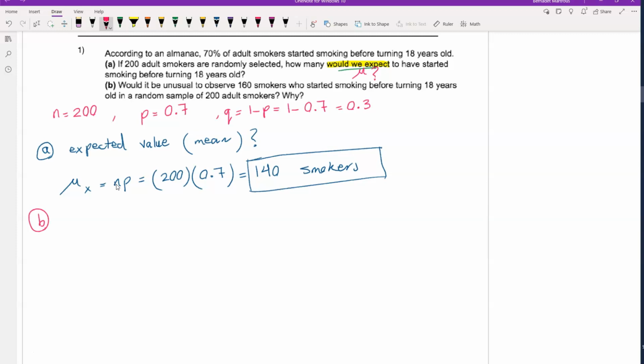But before that, we need the standard deviation. Standard deviation is equal to the square root of n times P times 1 minus P, which is the square root of n times P times Q.